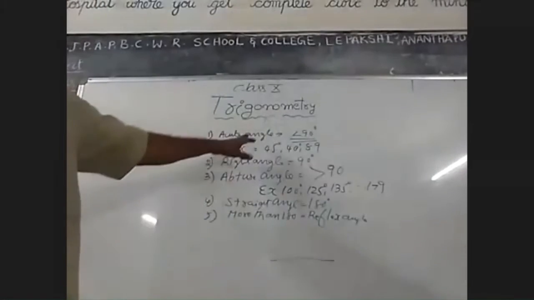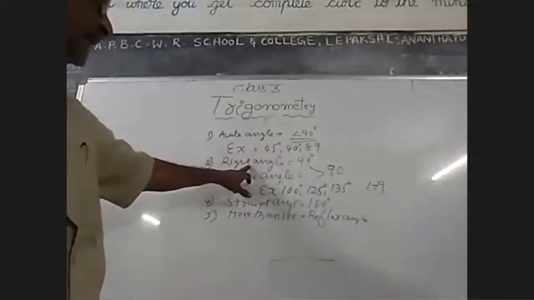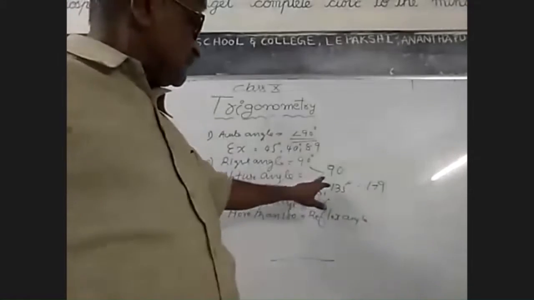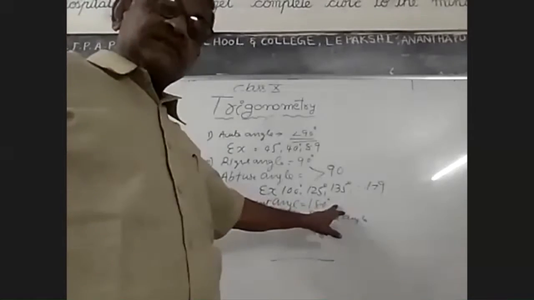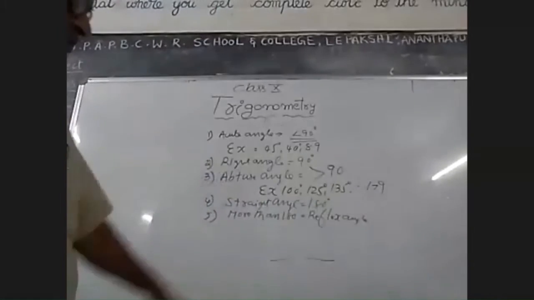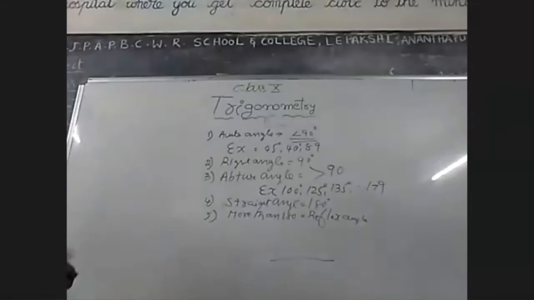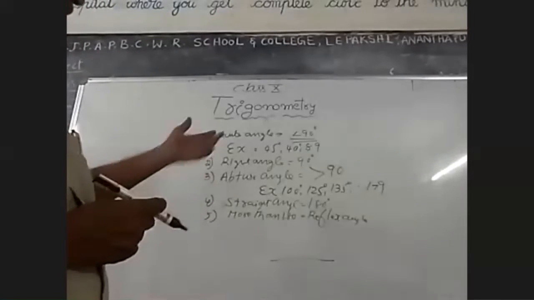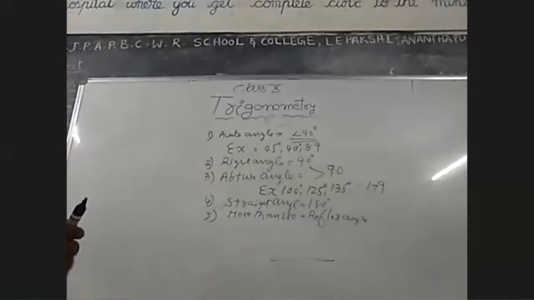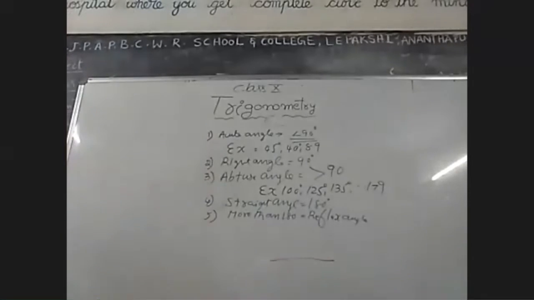Less than 90 degrees is called an acute angle. 90 degrees is called a right angle. More than 90 degrees is called an obtuse angle. 180 degrees is called a straight angle. More than 180 degrees is called a reflex angle. So these are the types of angles. For learning trigonometry, these types of angles are also very important, so all of you note it down.